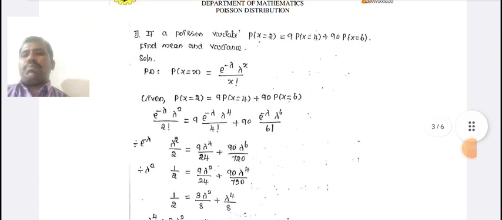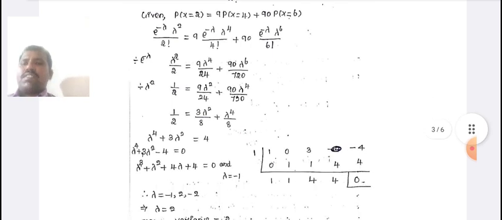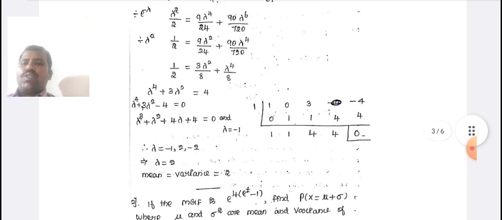Poisson distribution P of x equal to e power minus lambda into lambda power x divided by x factorial. Given P of x equal to 2, substitute the value of x. The first value is 2, the second value is 4, and next, 90 into the third value, 6. Substituting these x values, we get lambda power 4 plus 3 lambda squared equal to 4.